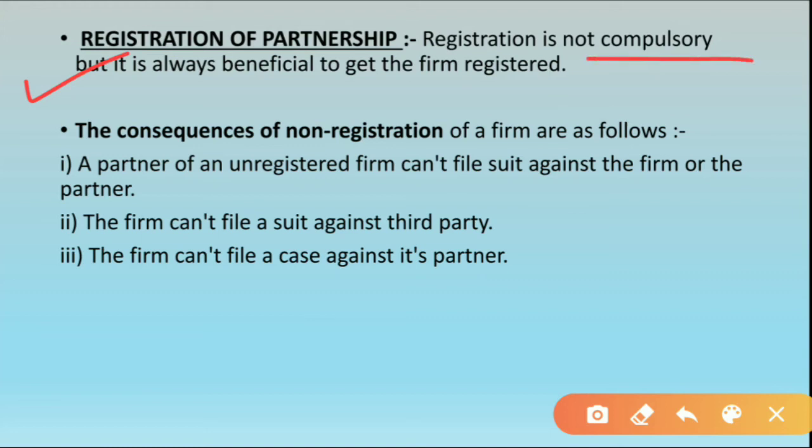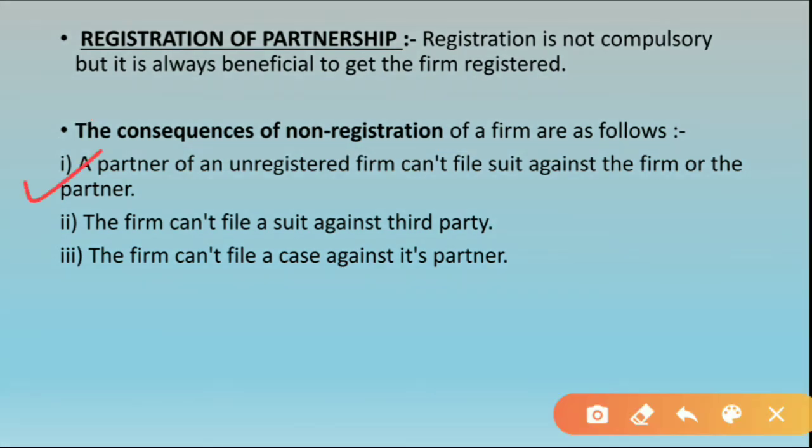Registration is not compulsory, as I told you, but it is always beneficial to get the firm registered legally. You can register the firm for the benefit of the organization. Now, the consequences of non-registration: if by chance you have not registered your firm, then you have to bear some consequences, and problems can arise. What are the consequences?